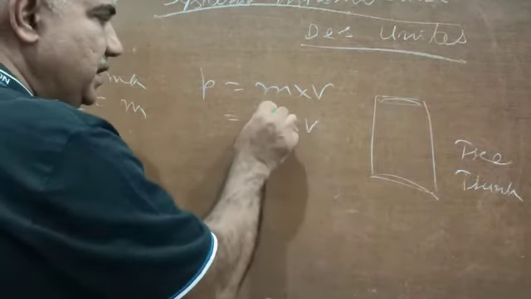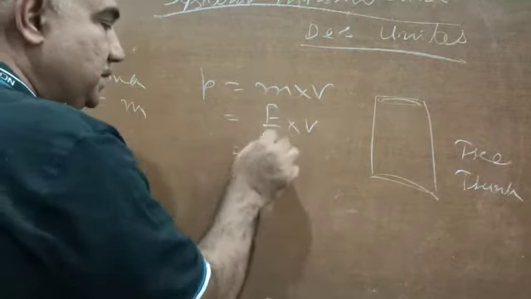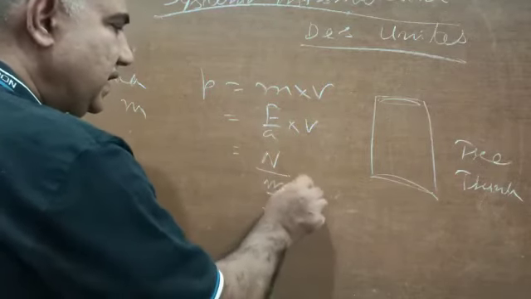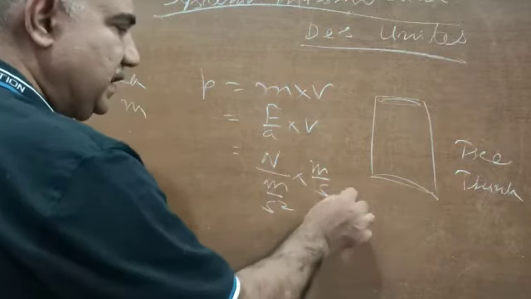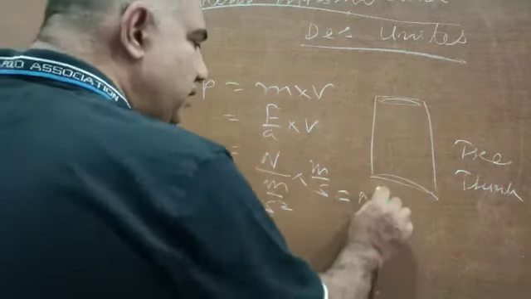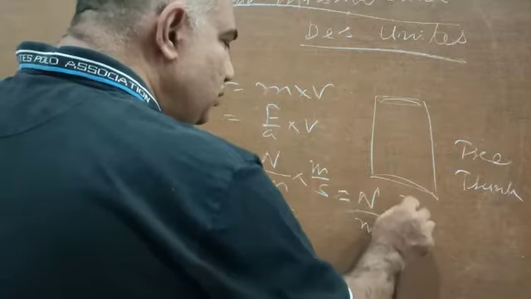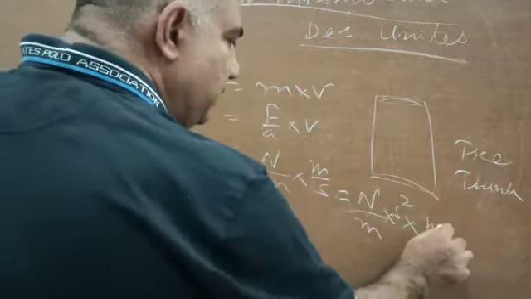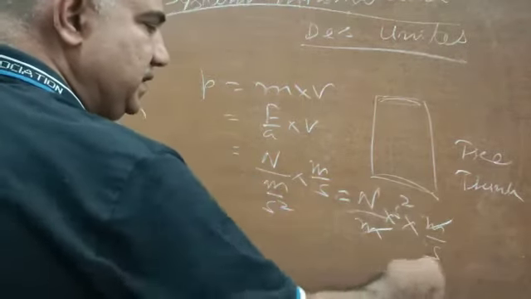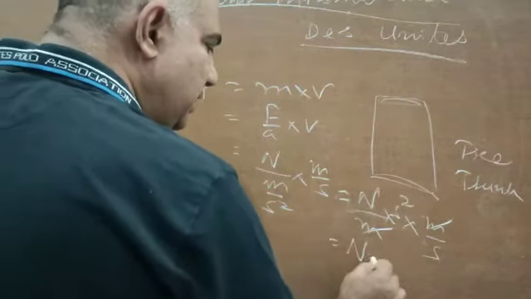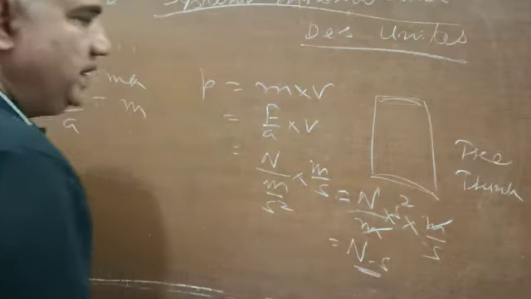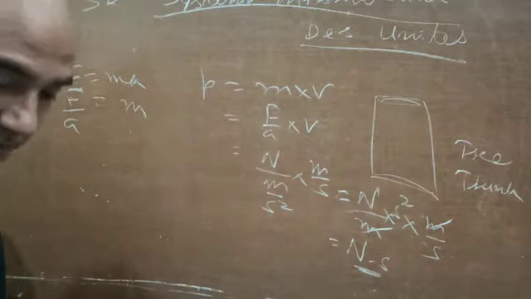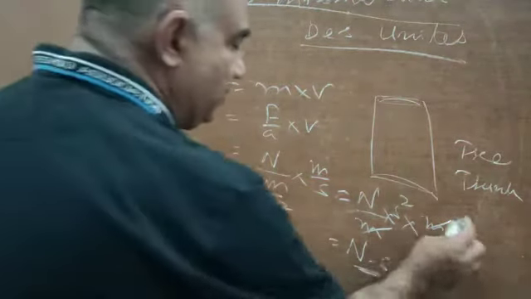The unit in the MKS system, the force is in newtons, acceleration is meter per second square, and velocity is in meter per second. Further, if you solve it, it becomes newton upon meter per second square into meter per second. The second terms cancel, so it becomes newton second. It is the same as kg meter per second, or newton second is one and the same. This is only a different way of writing the same quantity.